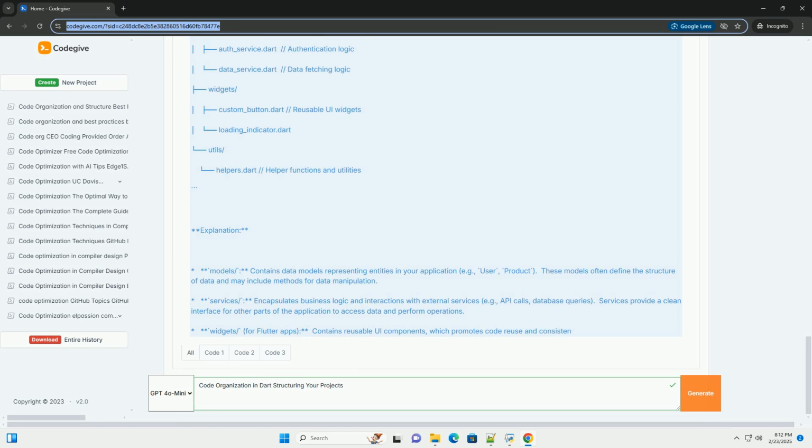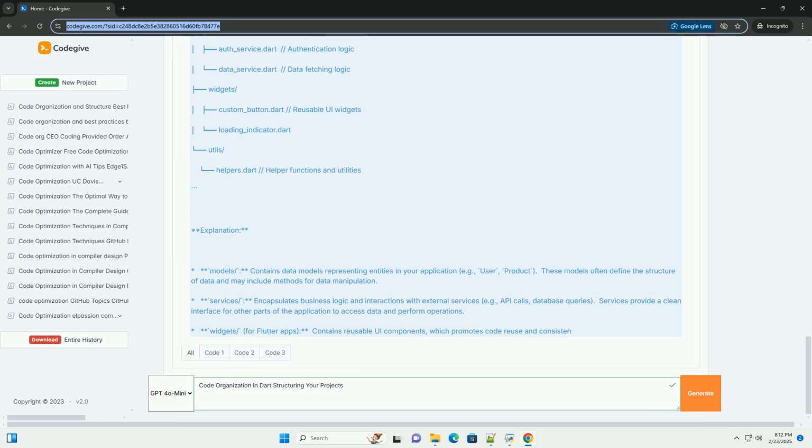2. Package structure. As your project grows, organizing code into packages is essential. A package is a self-contained unit of code that can be reused across different parts of the application or even in other projects. Within the lib/ directory, you'll create subdirectories to represent these packages. The structure might resemble this.